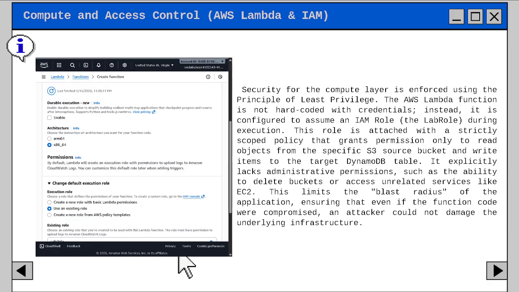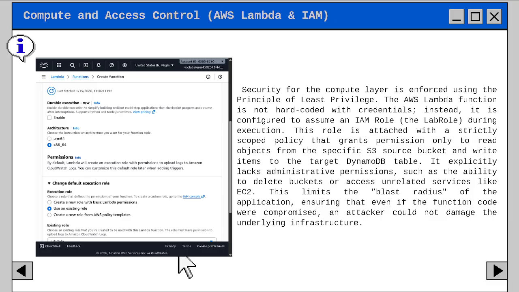Next, for the compute and access control, which is for AWS Lambda and IAM. The security for the compute layer is enforced using the principle of least privilege. The AWS Lambda function is not hard-coded with credentials. Instead, it is configured to assume an IAM role during execution. This role is attached with a strictly scoped policy that grants permission only to read objects from the specific S3 bucket and write items to the target DynamoDB table.